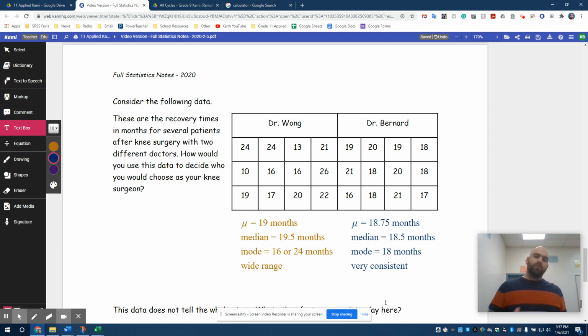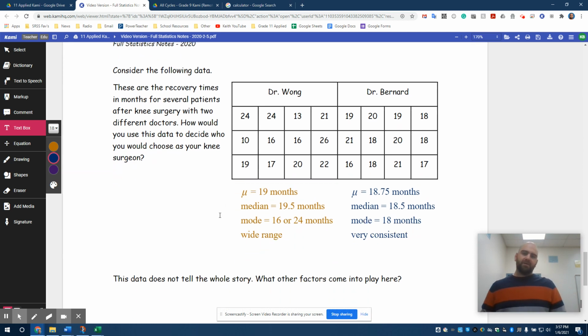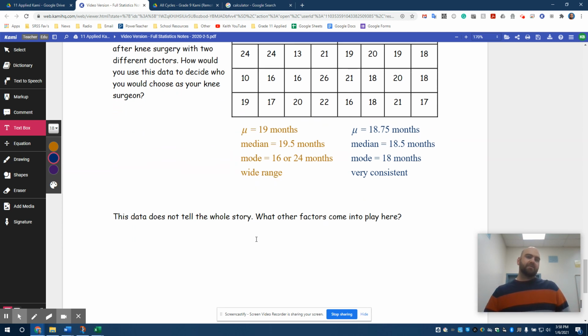Each one of those measures of central tendency comes into play when we talk about which one is better. But we can also see Dr. Bernard's are very consistent. Dr. Wong's are a wide range. We could heal really quickly, 10 months, or we could take a long time, 26 months. Now, again, this data only tells us one little piece of data as to how long it takes someone to recover. We don't know a lot of other things. And there's a bunch of other things that come into play here.